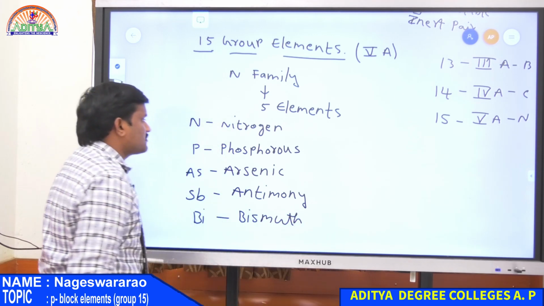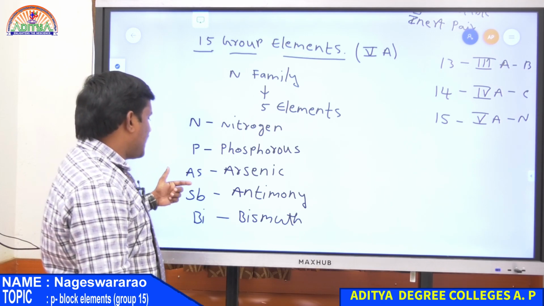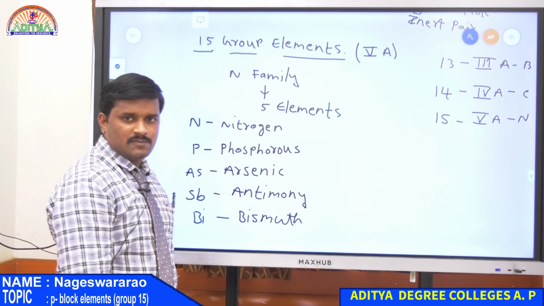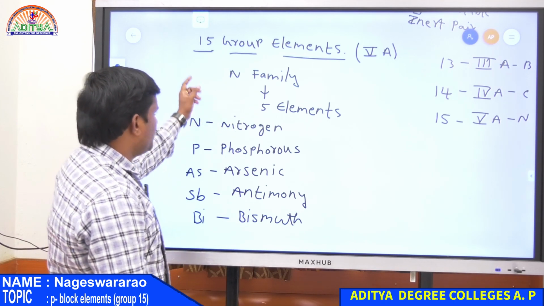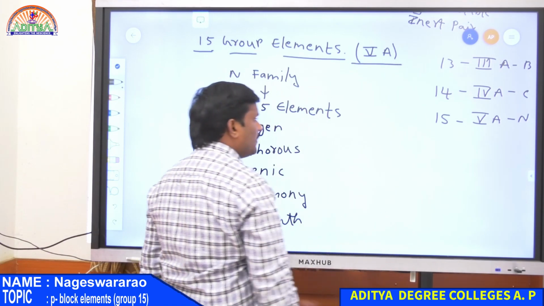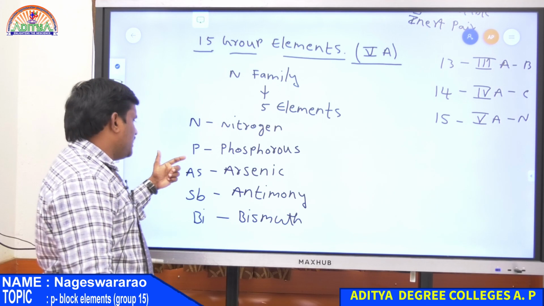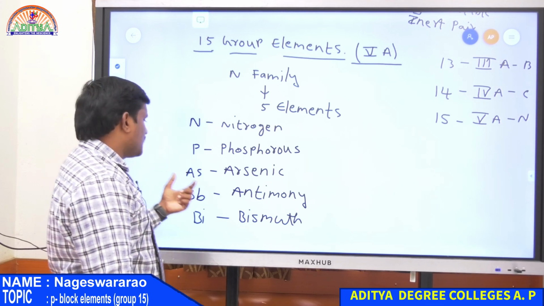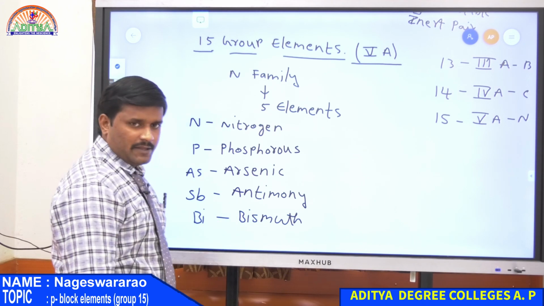So write the names: nitrogen, phosphorus, arsenic, antimony and bismuth. So all these are nitrogen family elements, or 15th group elements, or simply 5th A group elements, 5A group elements. Nitrogen is N, phosphorus is P, arsenic is AS, antimony is SB, bismuth is BI.